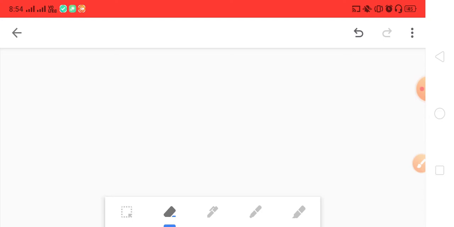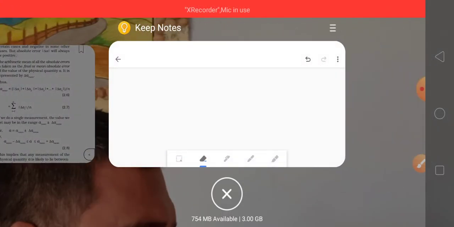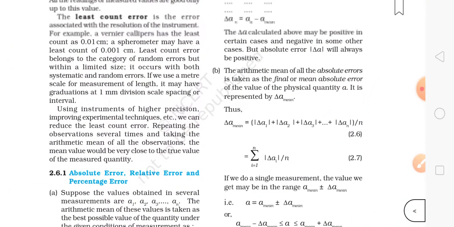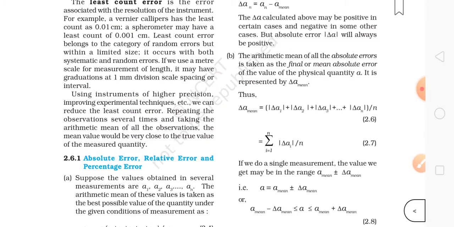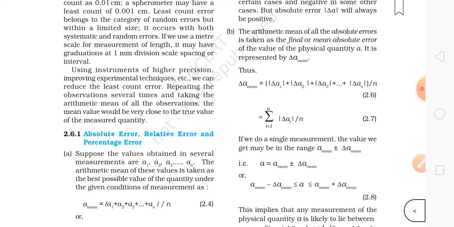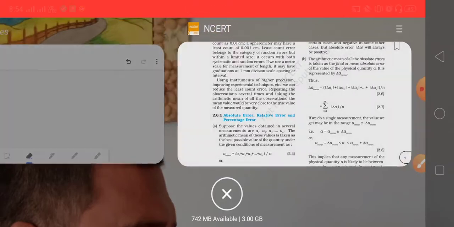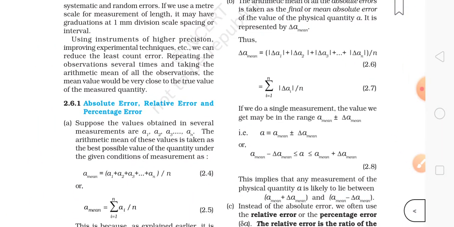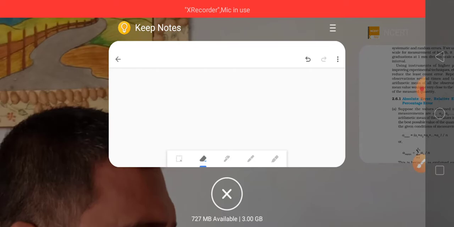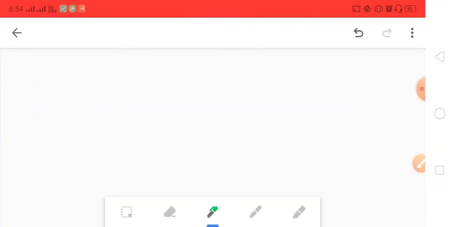Next, what is given here is the arithmetic mean, or mean absolute error. Now let's go to the mean absolute error. Here also it is explained in a way that you will not understand; most people don't understand this. I'll make you understand this one also. So what is the mean absolute error? We need to get the mean of all these errors.